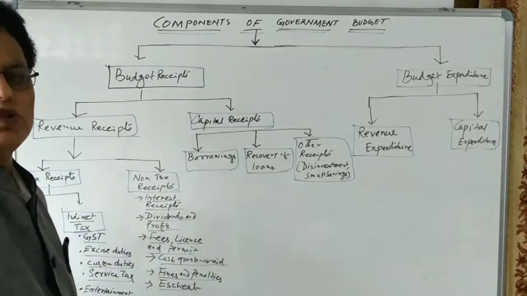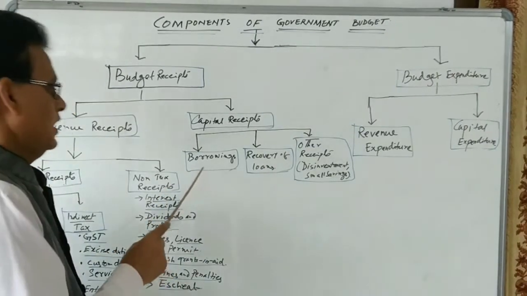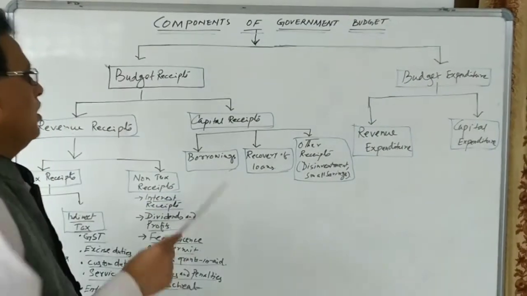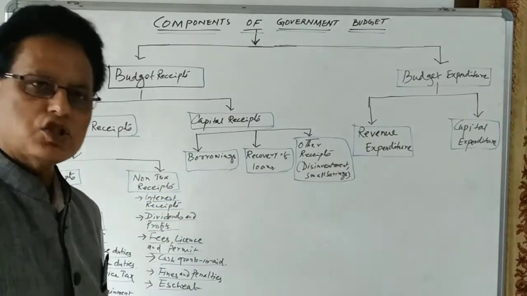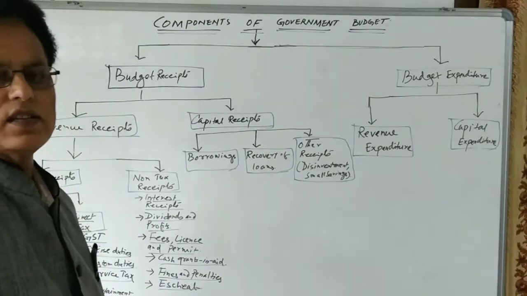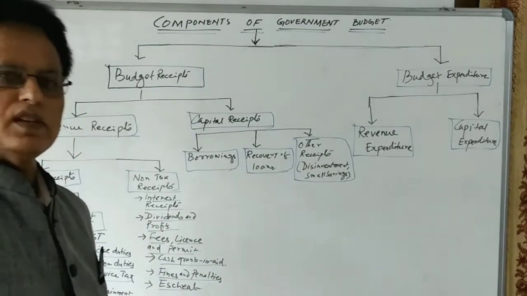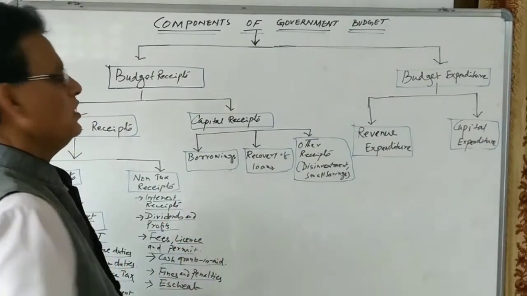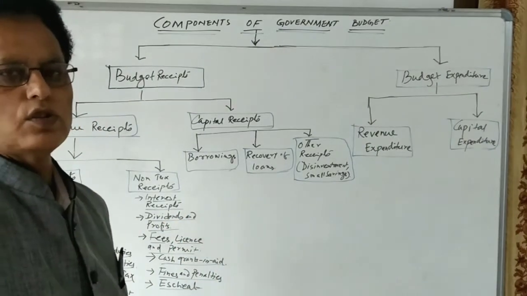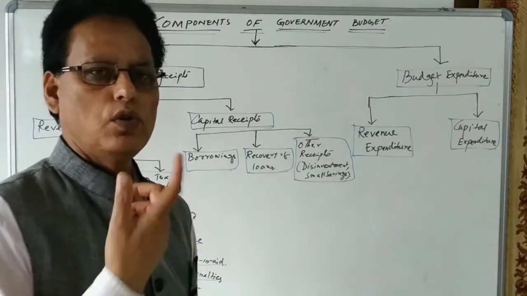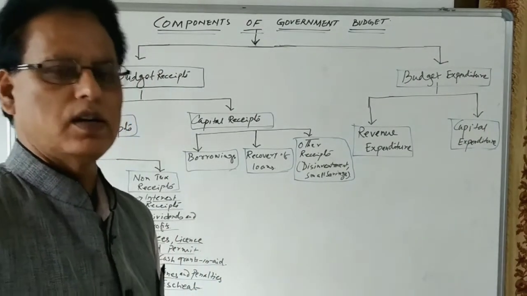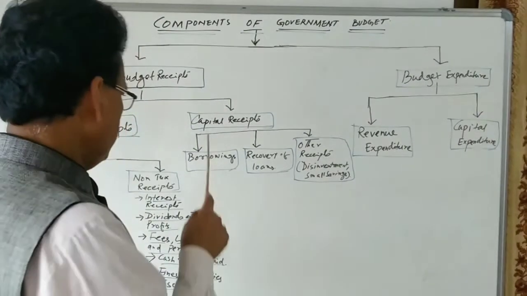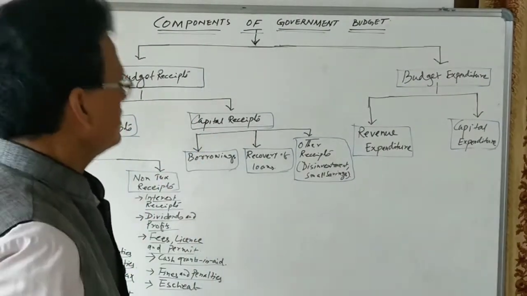You know, the government used to borrow money from the Reserve Bank of India, from open market operations, from international organizations, financial institutions, and from foreign countries. So borrowings, then recovery of loans: the government has already given loans, and that loan amount is recovered from the union territories and from the state governments, and that becomes capital receipts.